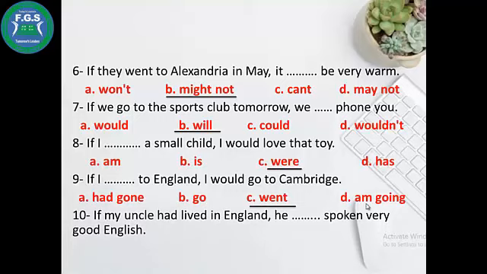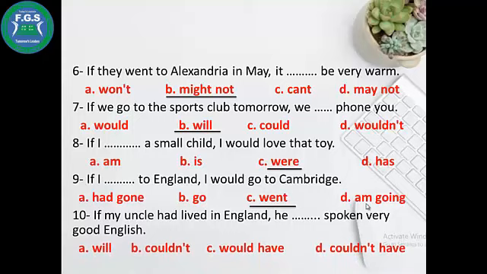If my uncle had lived in England, he would have spoken very good English. Had lived is past perfect. So we use would have, couldn't have. We use would or could have plus the past participle. So here, if my uncle had lived in England, he would have spoken very good English.